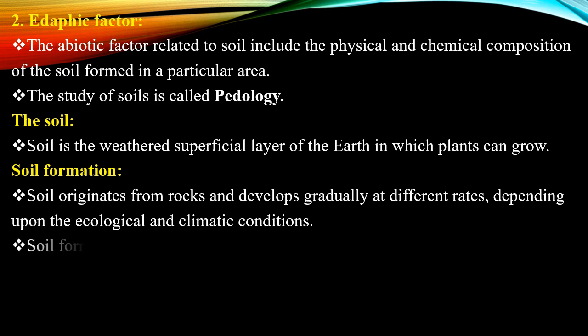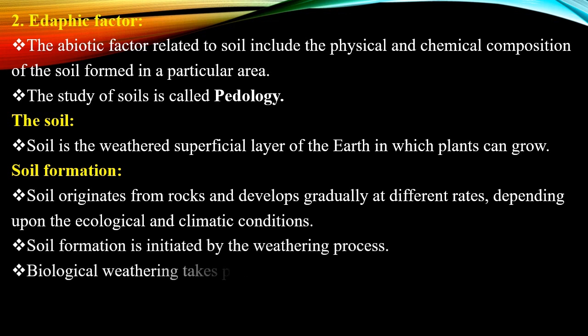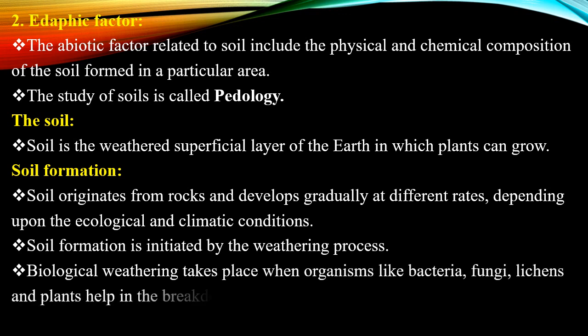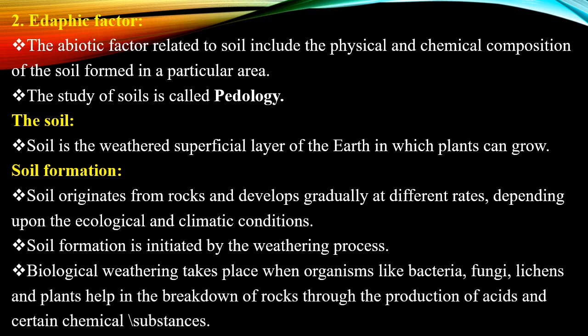Biological weathering takes place when organisms like bacteria, fungi, lichens and plants help in the breakdown of rocks through the production of acids and certain chemical substances. Physical weathering takes place when the rock is continuously exposed to sunlight and rainfall. The topmost layer of the rock is weathered and these weathered rocks are converted into soil.